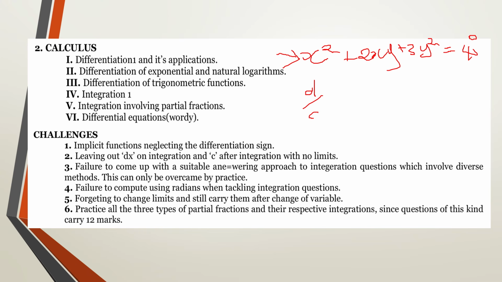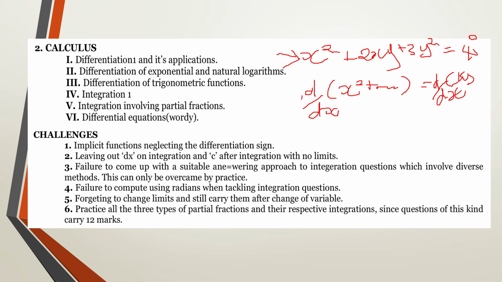Then the second step, you are supposed to show us that you're going to differentiate both sides. So you write all these terms on this side and also show that you're going to differentiate the other side in respect to x, whichever the constant may be.